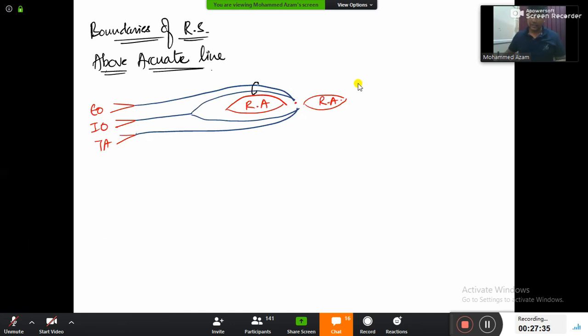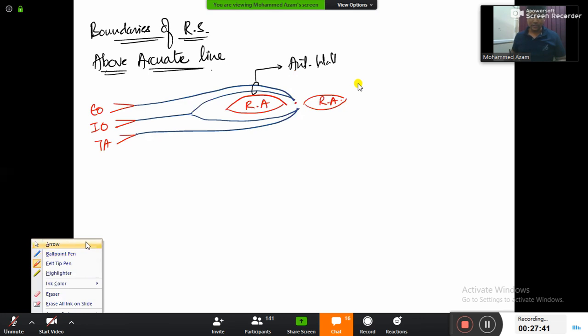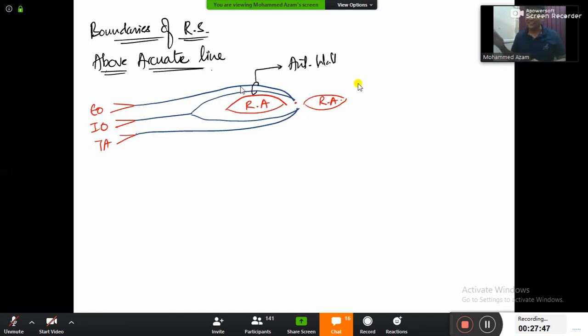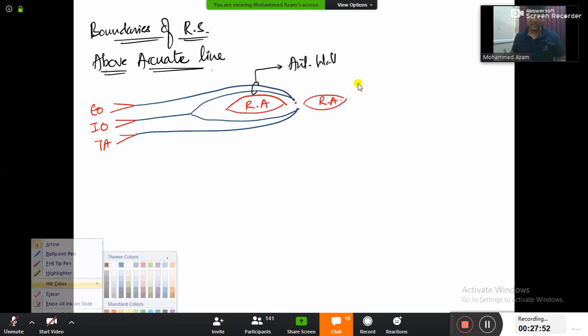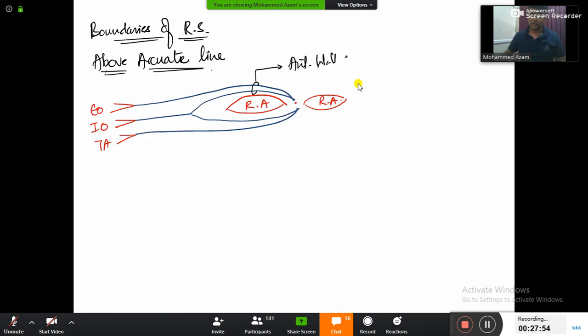This wall of the rectus sheath here will be the anterior wall, guys, and I don't know why some of the students get confused. Some of the students will be cross questioning, okay sir, this is above, superior. Hello, this is not superior, this is actually anterior. We are taking which section? Transverse section. So therefore, what is this anterior wall made up of, guys?